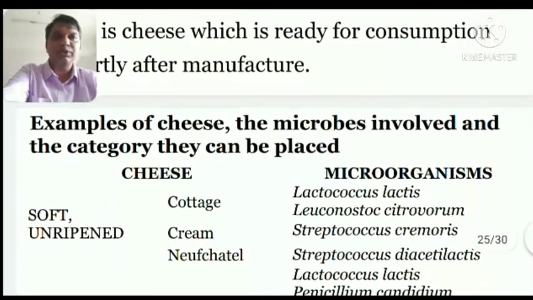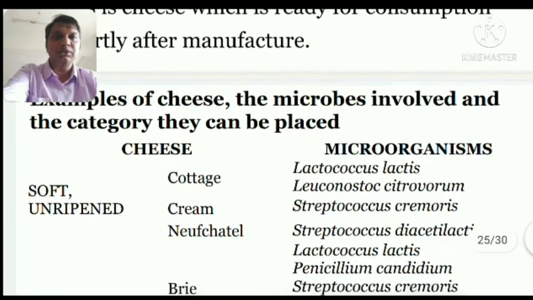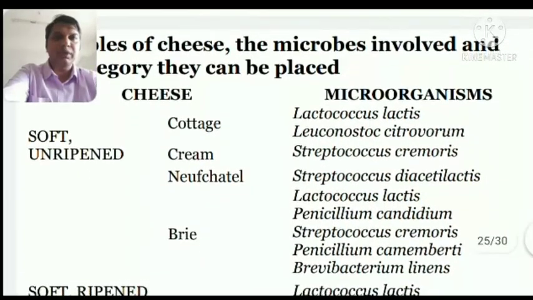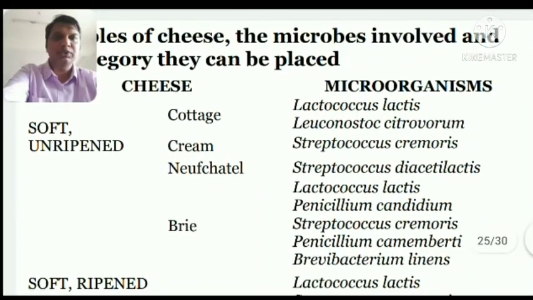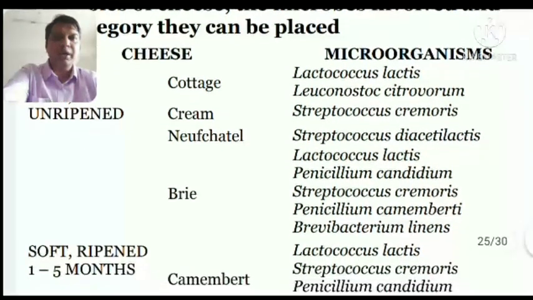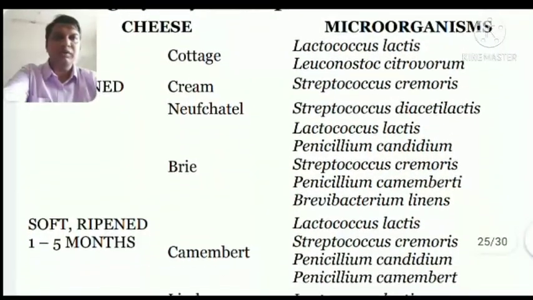In this video we are going to see some examples of cheeses which are very famous with their names and their manufacturers. For the soft cheese we have cottage cheese, cream cheese, and Brie, one of the famous ones. These are the microorganisms which are used.